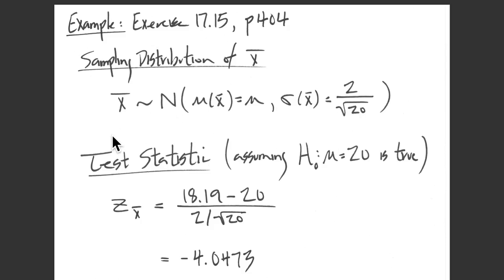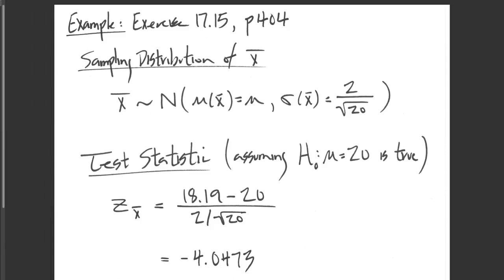From that, we get the test statistic for our significance test. The test statistic is just the z-score for X bar, assuming that the null hypothesis, that mu equals 20, is true. And so I've just computed that here. That's our X bar minus mu over the standard deviation of X bar. So that's our 20 over 2 over square root of 20. And so that turns out to be actually negative 4.0473.